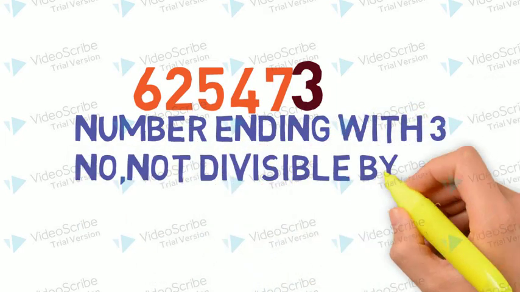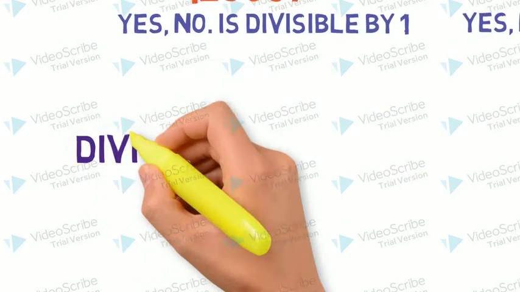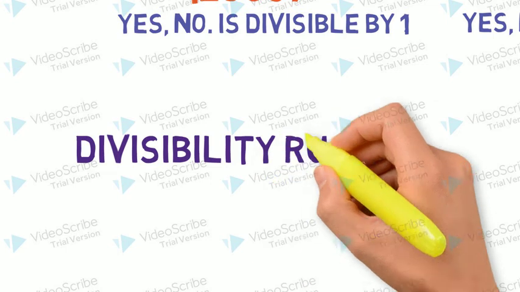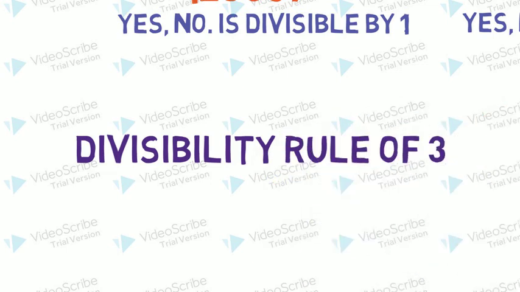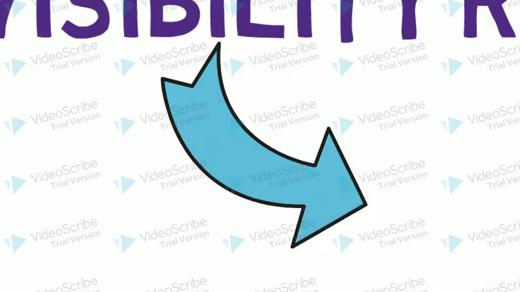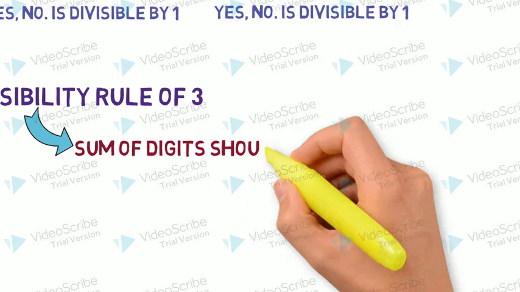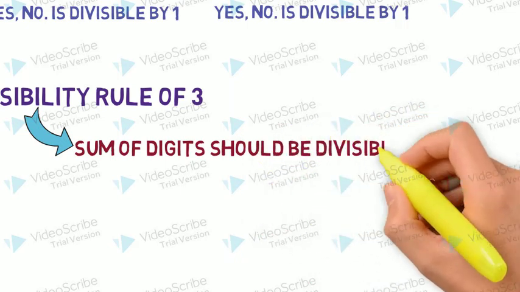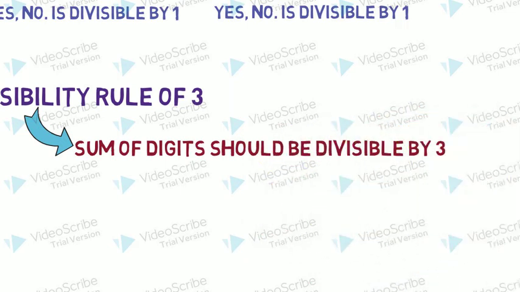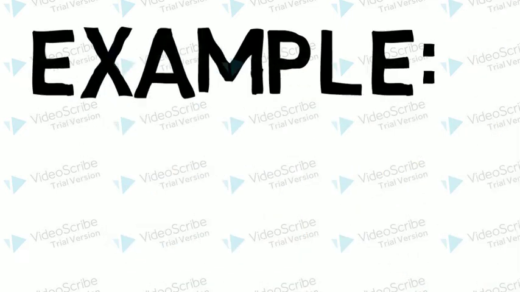Now what about the divisibility rule of 3? Let's see what this rule says. Here we will add all the digits and the sum should be divisible by 3. Let's take an example: 5, 6, 8, 9, 7, 4.